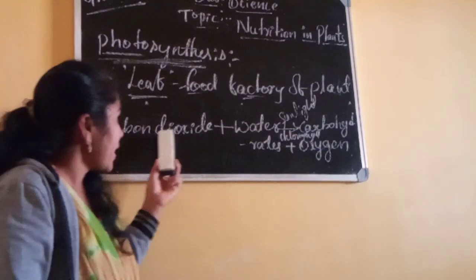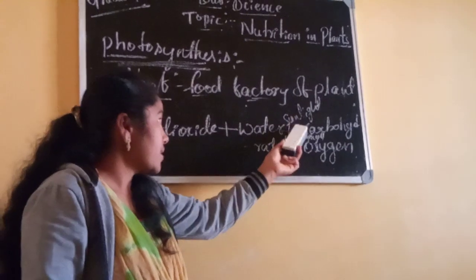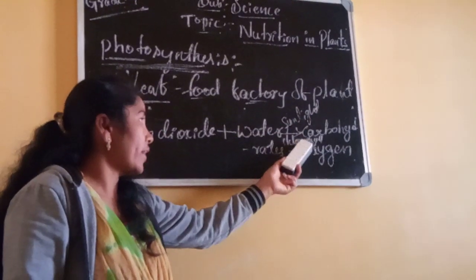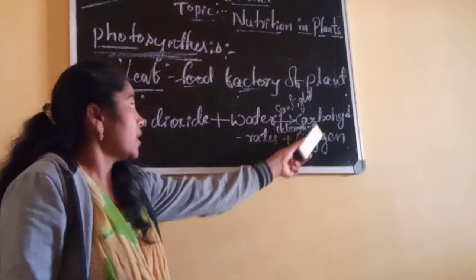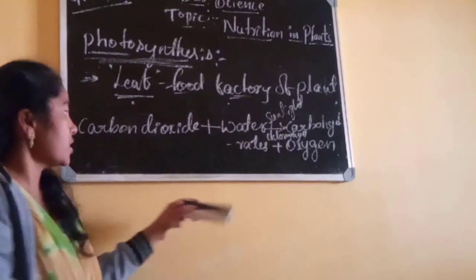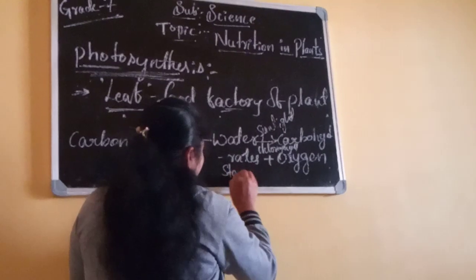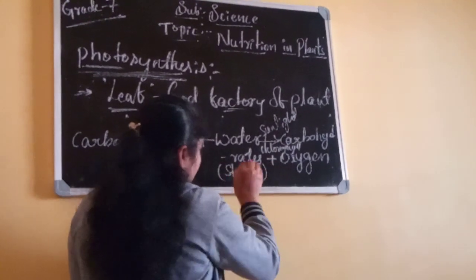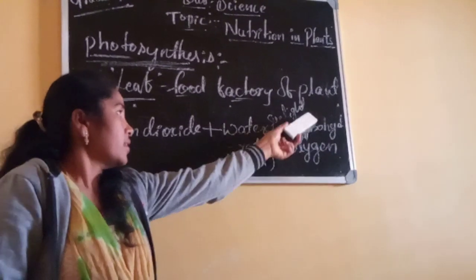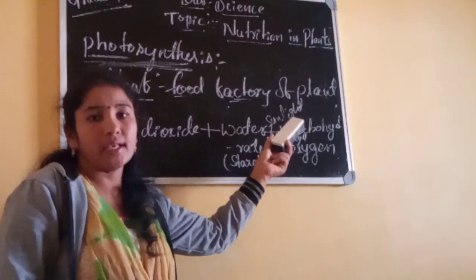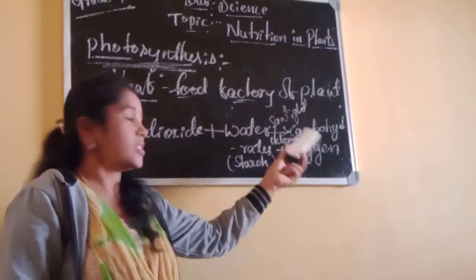By using carbon dioxide and water in the presence of sunlight and chlorophyll, it forms the new products, that is carbohydrates or starch and oxygen. These are the products released from the photosynthesis process.